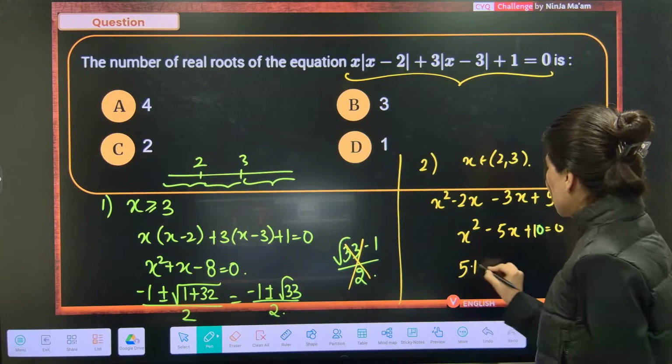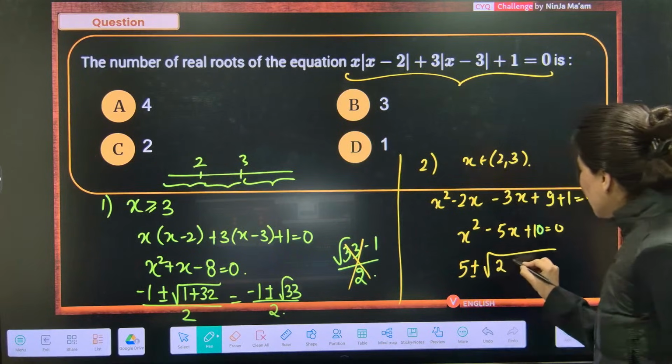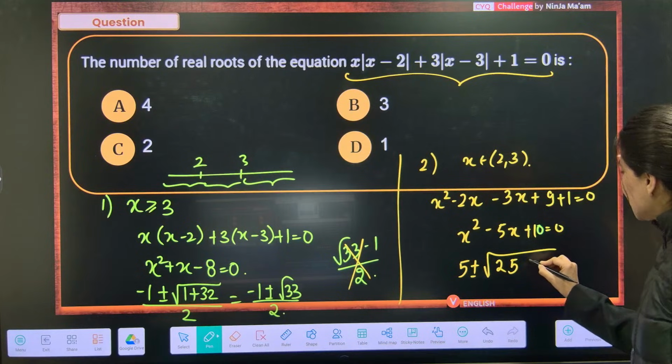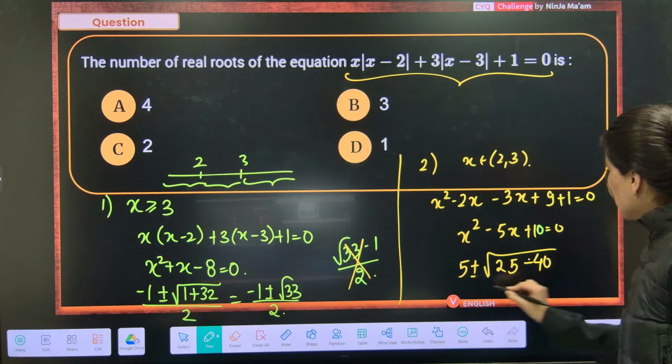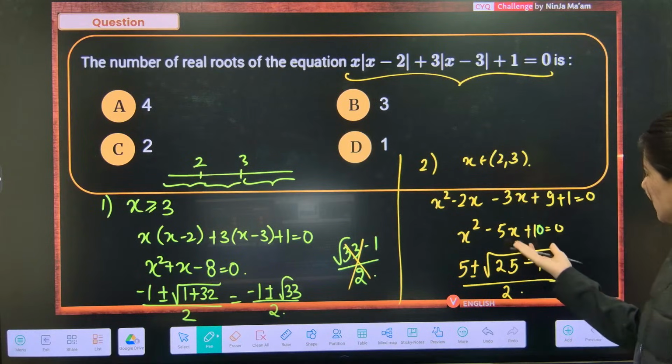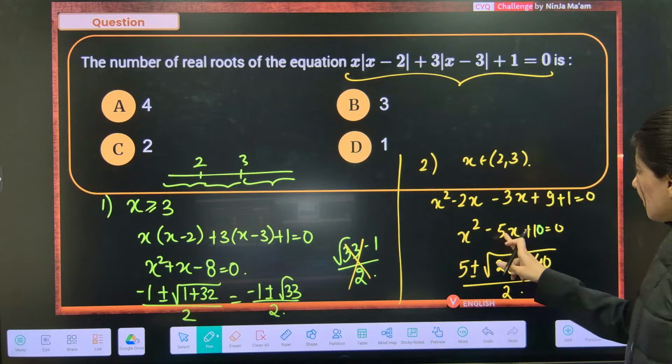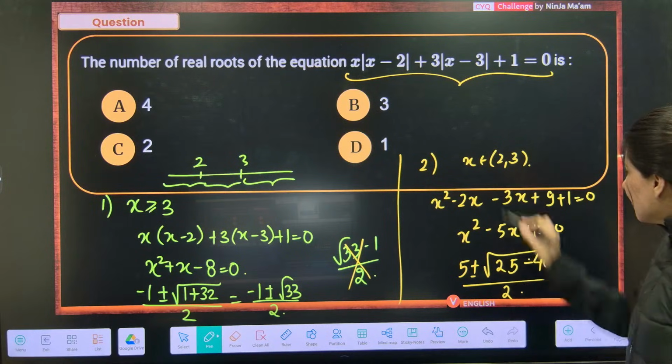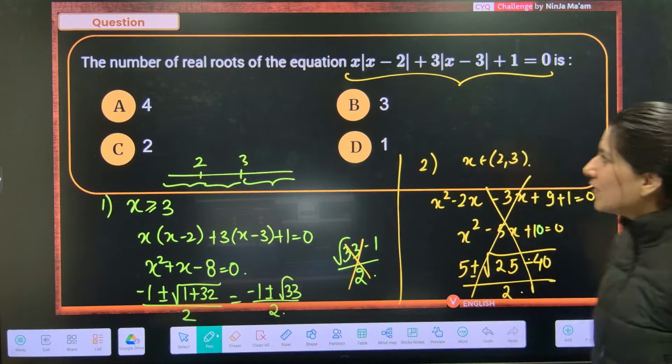Solve it. 5 plus minus square root of b square minus 4ac, so minus 40 upon 2. Okay. So clearly I think the discriminant only, no? 25 minus 40 is negative. So I don't think this will give me a real root as well.